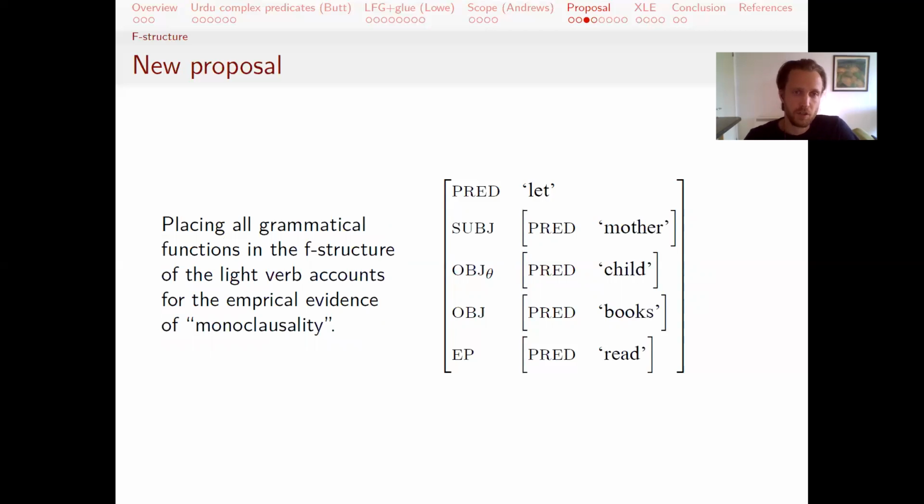By placing all the grammatical functions in the F structure of the light verb, the structure still accounts for the evidence of monocausality that we talked about earlier. So it's clear from the evidence that there is no subject associated with the embedded verb read, and that's true in this F structure representation. It's also clear from the evidence that books in this example is the object of the light verb let, and that's also clear in this representation. And so this matches the empirical evidence for monocausality, for there being a single set of grammatical functions that are associated with this complex predicate.